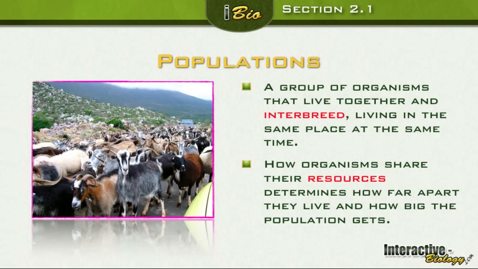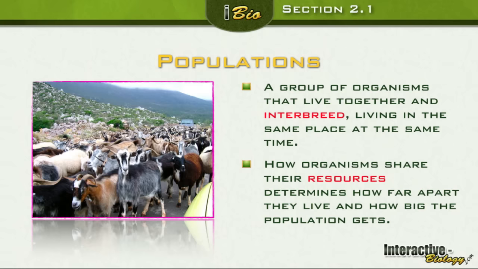So the maximum you would want to have in a room would be 2. I've heard of times here in the past where they've had 3 and 4 people in one room because the numbers were so high. But how you share your resources would determine how close you can live together, how many of you can be in one room, depending on the size of the room and the availability of resources, and so on. Does that make sense?